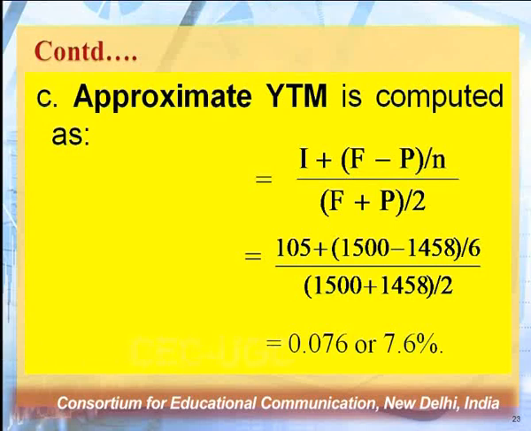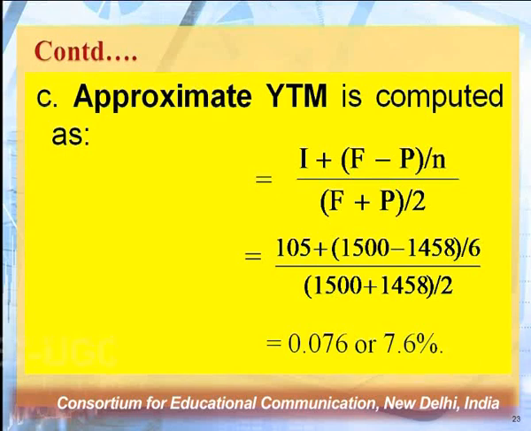The reason is the price is not changing much, or we can say that it is less than the face value. Face value was 1500 and the price which I am going to get in the market is 1458, which means that the maturity value is not giving me a greater return, and that is why its contribution to the yield to maturity is very insignificant or very nominal.